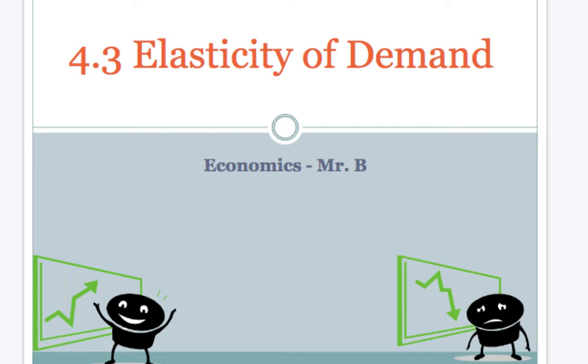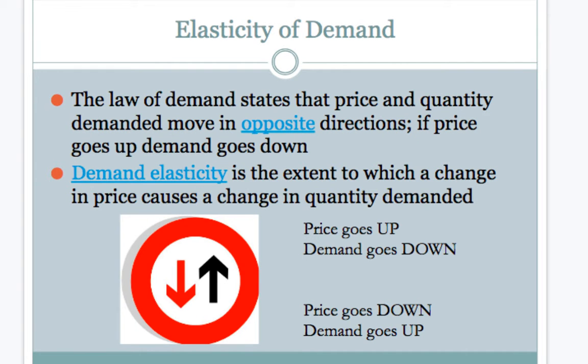Because quantity demanded depends on the price, economists use a concept called elasticity. Elasticity is the measurement of responsiveness that describes the way a dependent variable changes in response to the change in an independent variable. In economics, price is almost always the independent variable, or the variable that causes the quantity demanded to change. Again, the law of demand says that the price and quantity demanded of a good move in opposite directions. If the price goes up, the demand goes down.